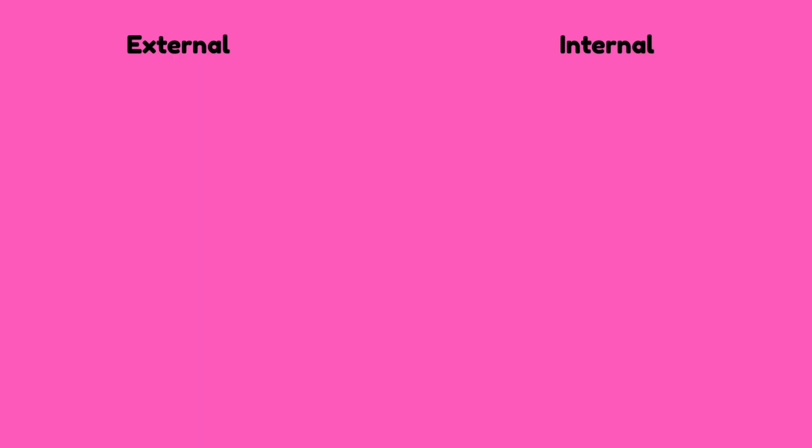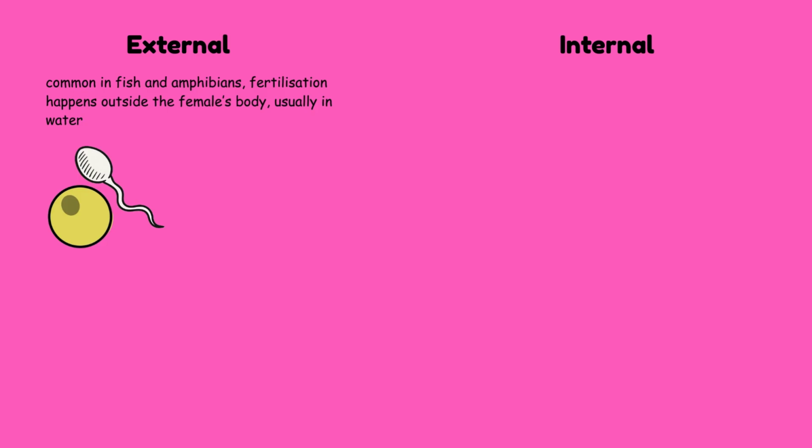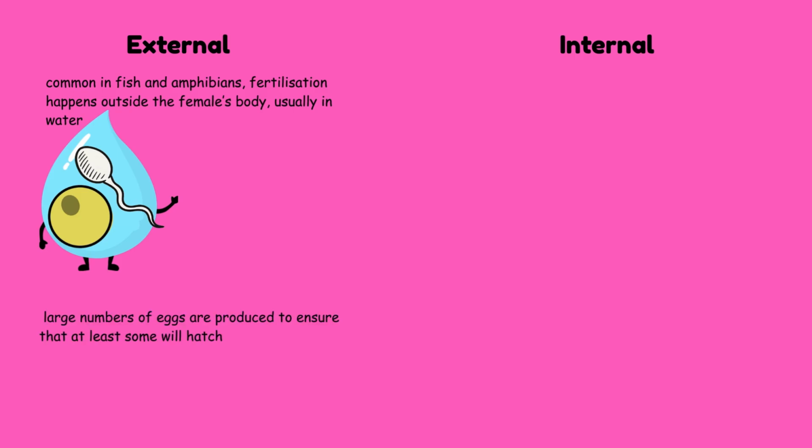In external fertilization, which is common in many aquatic invertebrates such as annelids and echinoderms, fertilization happens outside the female's body, usually in water. Both eggs and sperm are released into the water, and because many of these gametes may not survive, large numbers of eggs are produced to ensure that at least some will hatch. However, mortality is very high because the eggs have little to no protection, they can easily dry out, and they are easy targets for predators.